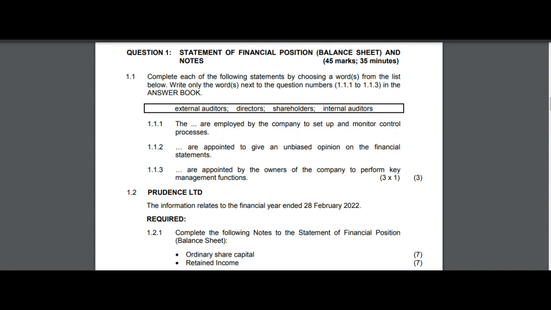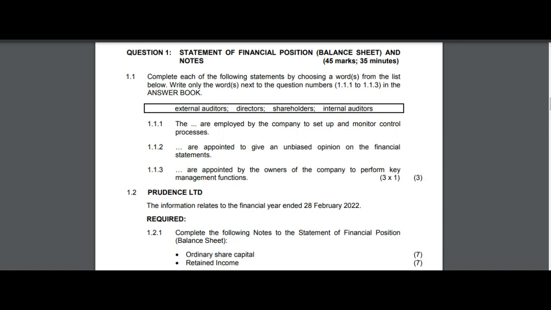The multiple choice questions start from question 1.1. In 1.1.1, you have to fill in the missing word from the choice of the set given to you. "Blank are employed by the company to set up and monitor control processes." The answer key to question 1 is internal auditors. The reason is because they are not independent from the company, since they have an employer and employee relationship with the company. And another key indicator from the question is that they oversee the internal controls of the company.